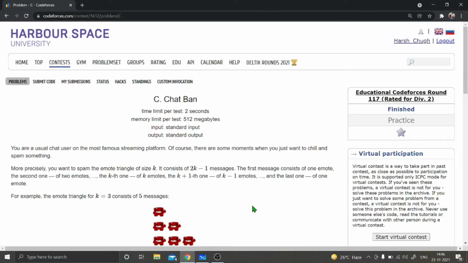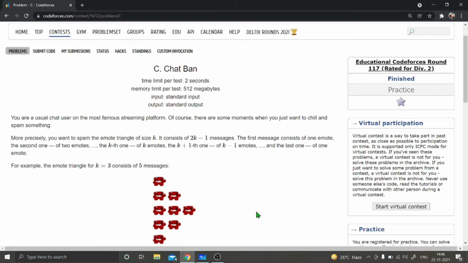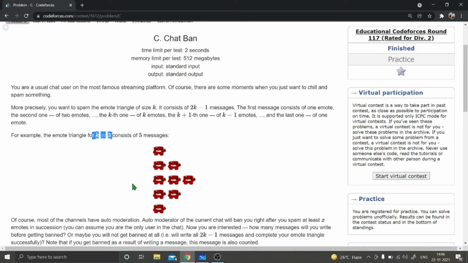Hello everyone. Today we are going to discuss problem C, Chat, of the latest Educational Codeforces Round. The problem statement is like this: we are given an integer k. For integer k we will have 2k minus 1 messages. See in this example, for k equal to 3 we will have 2 into 3 minus 1, that is 5 messages. Okay. Now the arrangement of the messages will be in some manner.